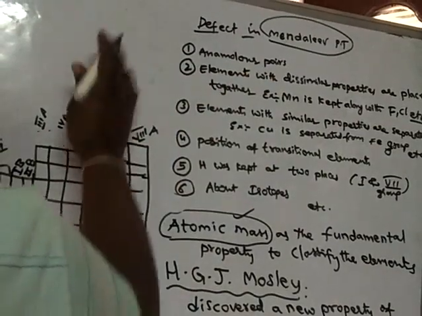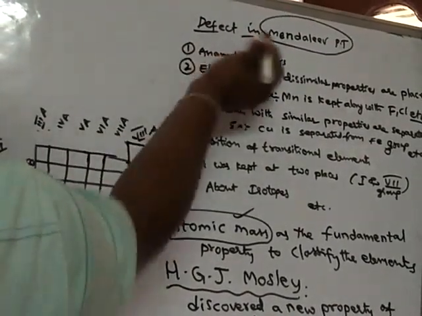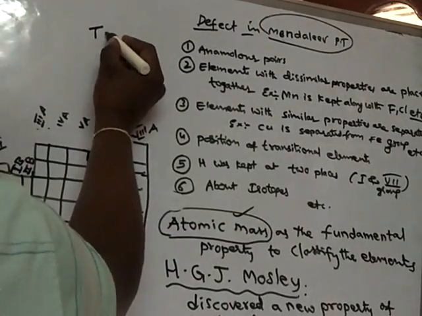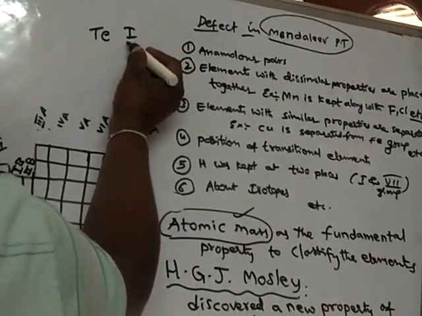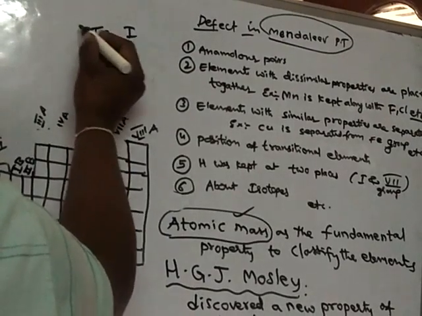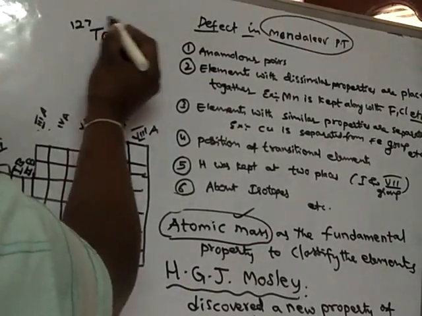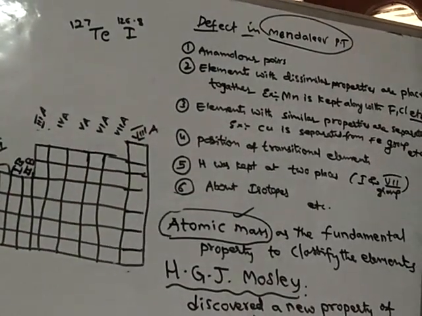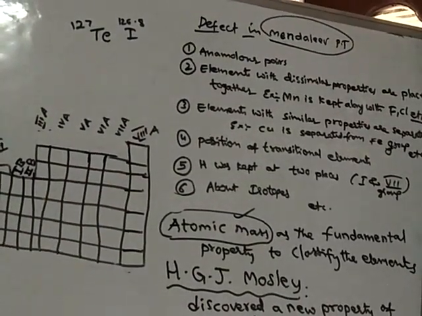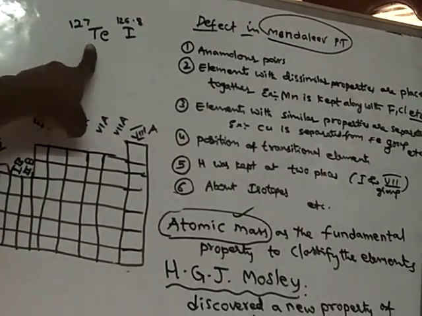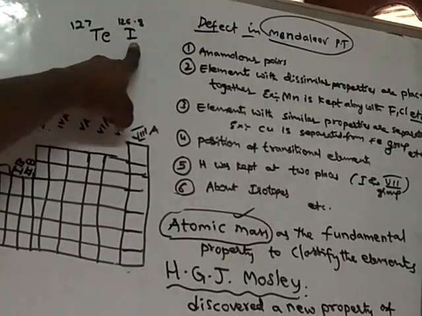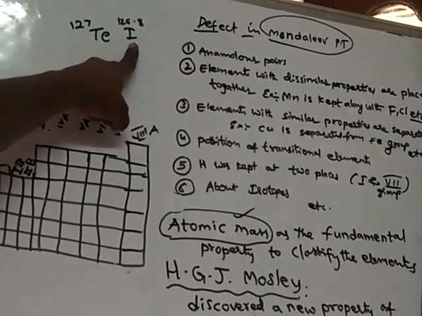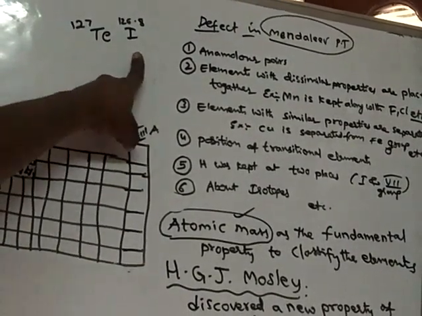Anomalous pairs. In the Mendeleev periodic table, he arranged the elements tellurium and iodine. Tellurium atomic mass is 127, iodine atomic mass is 126.8. So which one is more? Tellurium is more, iodine is less in atomic mass. But he kept tellurium before iodine.